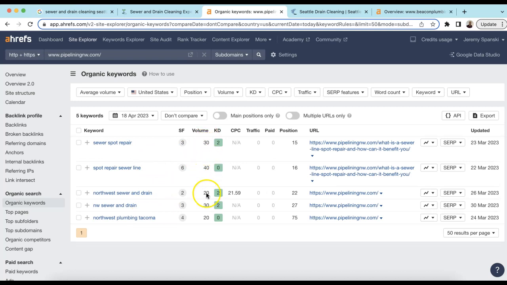You want to have higher volume, more bang for your buck, but you can get very creative in increasing your keywords. So think about all the services that you do and all the areas you provide for, not just in Seattle, but in all that area. And that's how you start matching competitors, start outranking competitors, and increasing your traffic.